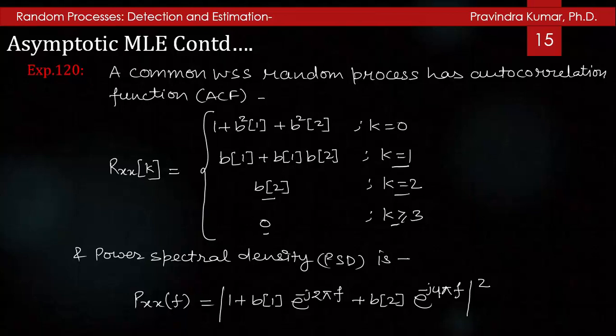It will be the squared magnitude of 1 + b1 e^(-j2πf) + b2 e^(-j4πf), and the process x[n] is obtained by passing white Gaussian noise of variance 1 through the filter with the system function B(z).